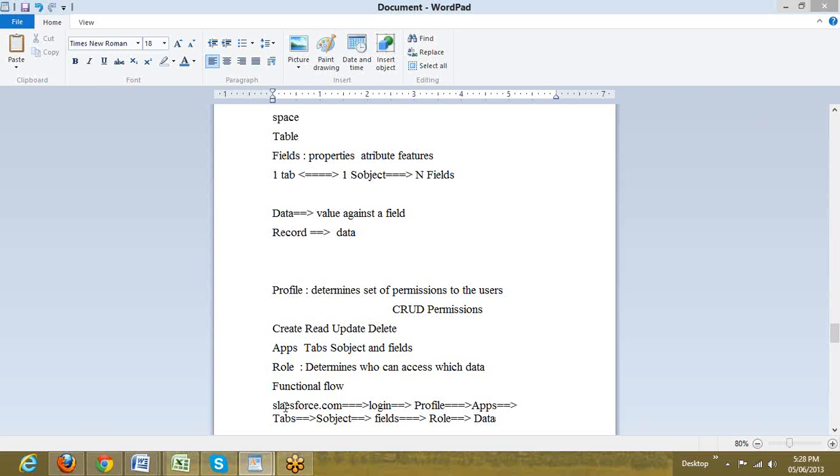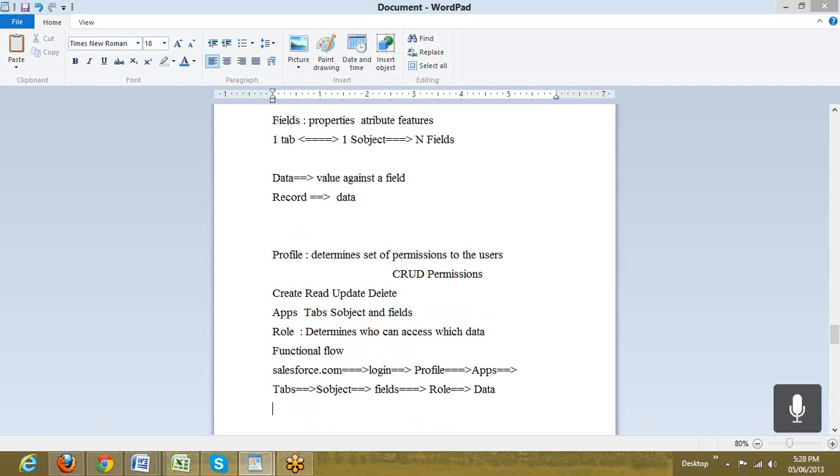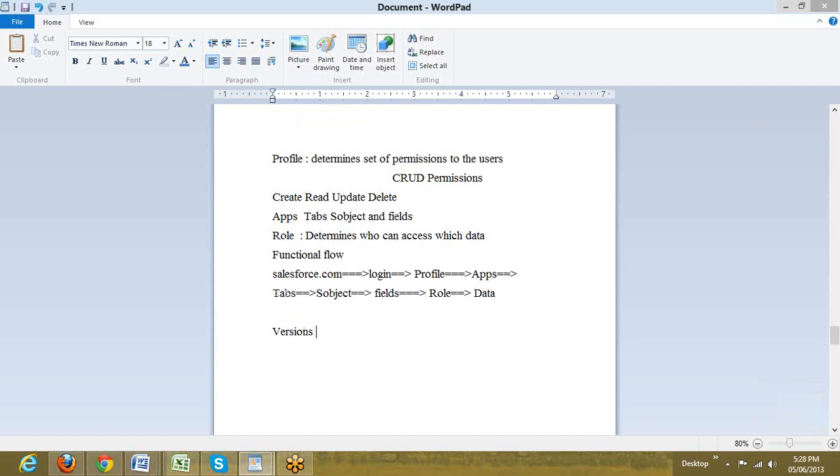So this is how our Salesforce entire environment is governed. I mean by this, we are now done with the versions, editions, environment. We are familiar with the vocabulary of Salesforce. So this is our prerequisite, in fact, to enter into Salesforce. Versions, editions, environments, and basic vocabulary in Salesforce.